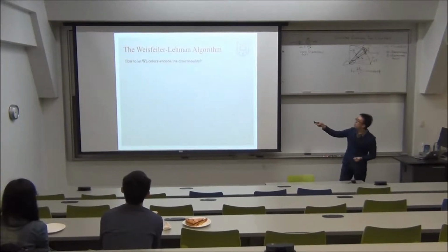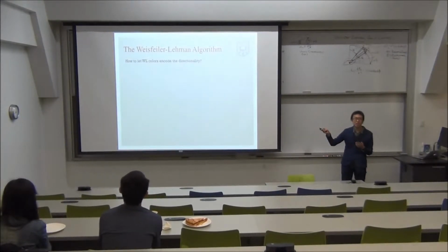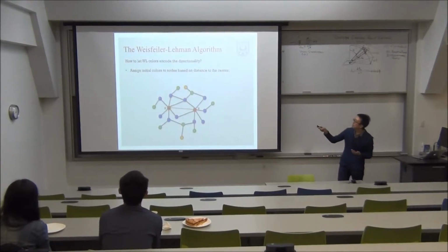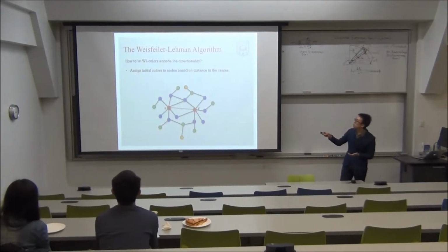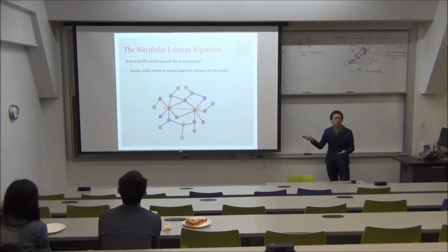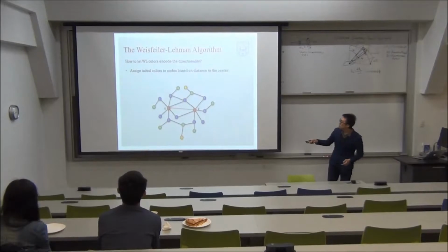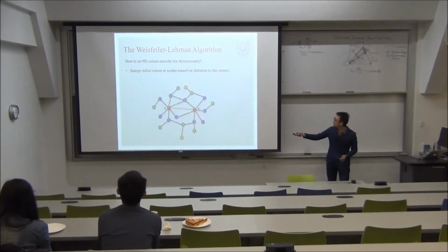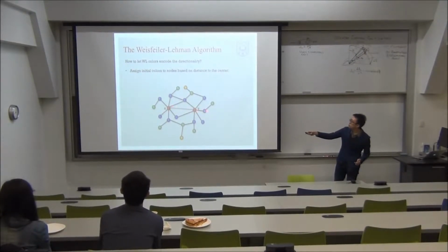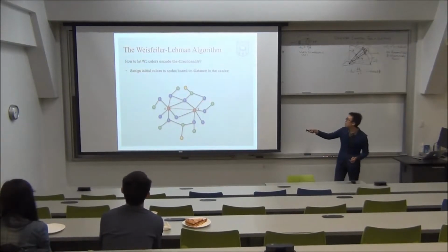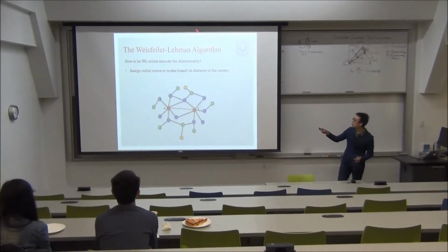But how do we let the WL colors encode the directionality information? We can easily achieve this by assigning initial colors to nodes based on their distance to the centers, instead of assigning initial color 1 to all nodes. For example, we can assign initial color 1 to the two target nodes x and y, initial color 2 to all the one-hop neighbors, and 3 to all the two-hop neighbors, and so on.